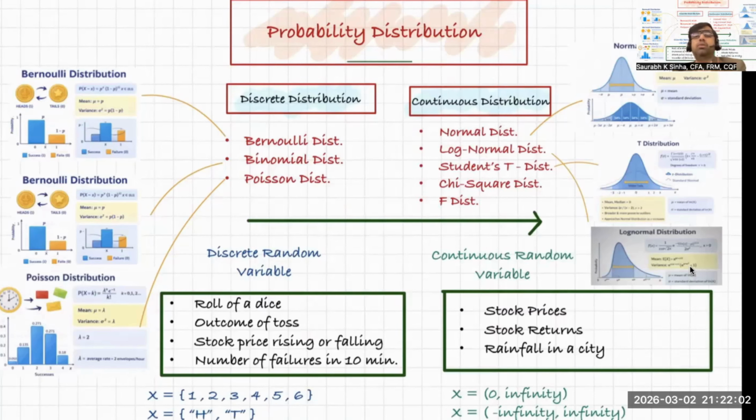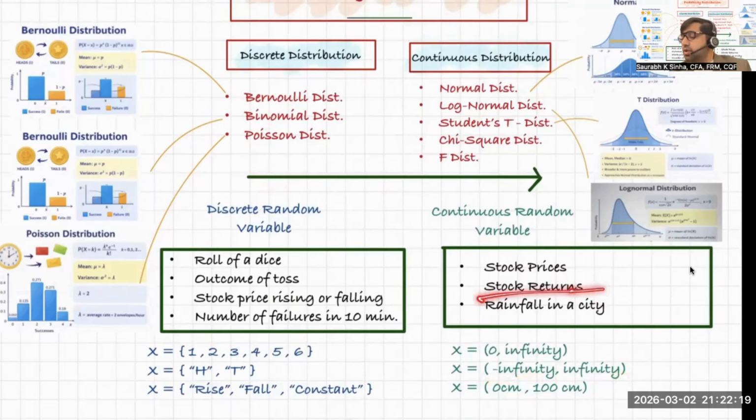So you cannot count the possible outcomes of rainfall or stock prices or stock return because it varies from 0 to infinity. For example, in the case of stock return, it varies from minus 100% to infinity. If we change the stock return to log normal to normal distribution, then it will be minus infinity to infinity. That is a very different discussion that we should not discuss today. But if we talk about arithmetic return, it varies from minus 100% to infinity. Therefore, because these outcomes are not countable, we say they are continuous random variables. Why? Because their outcomes are continuous, their outcomes are infinite.